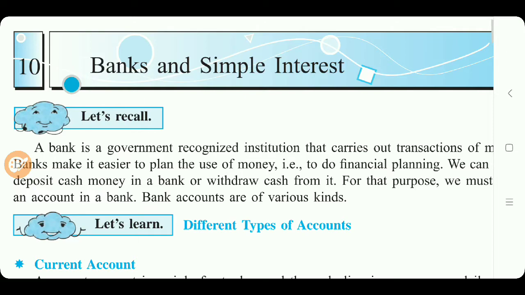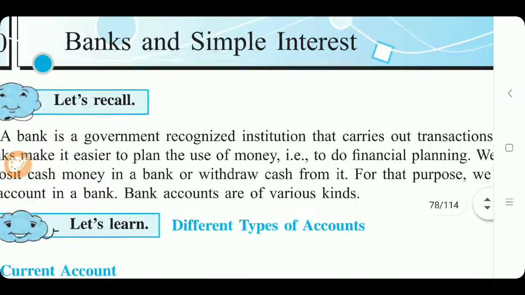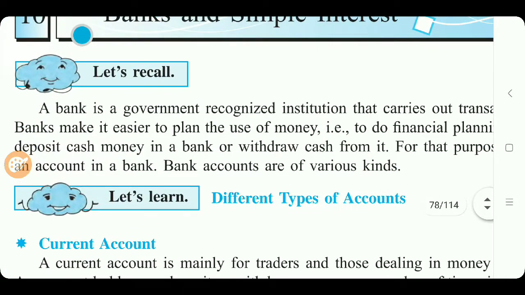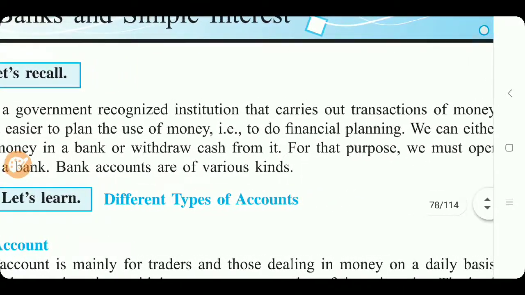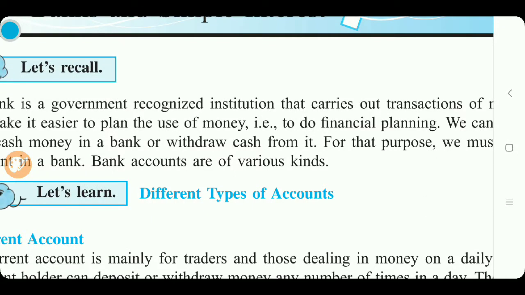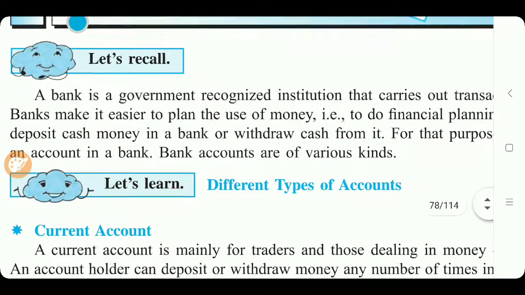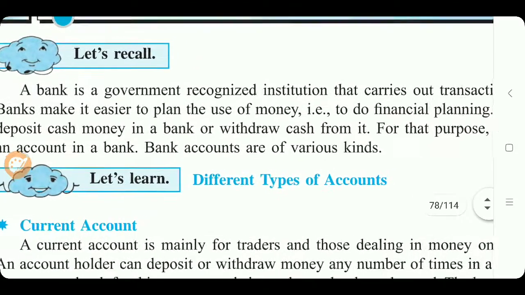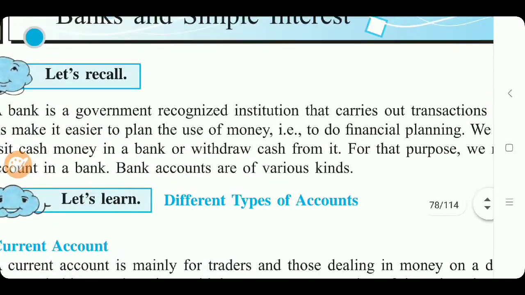You see in your textbook, a bank is a government recognized institution that carries out transactions of money. Means what is the bank? Bank is a government recognized institution, and what is the purpose? To carry out the transactions of money. And bank makes it easier to plan the use of our money.